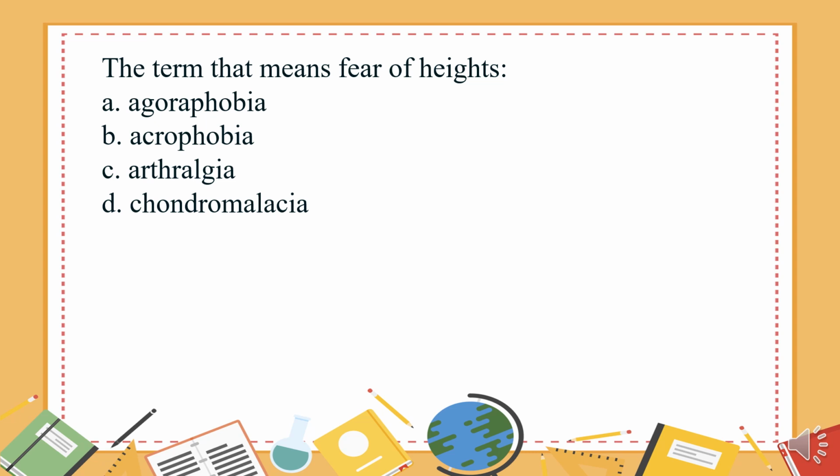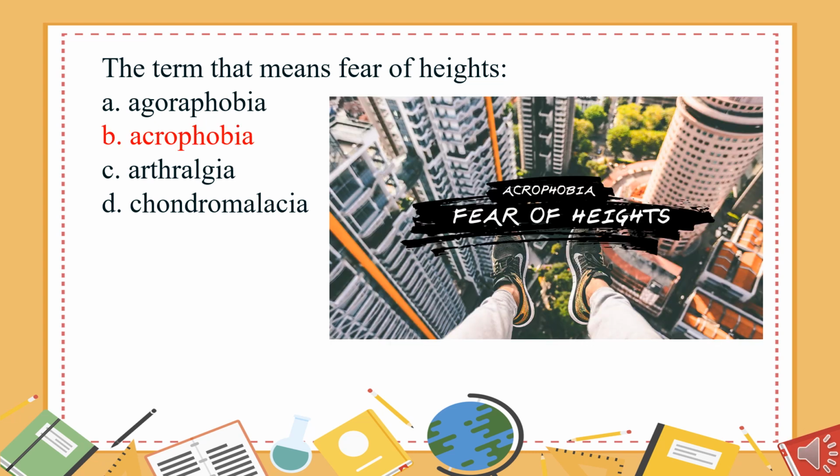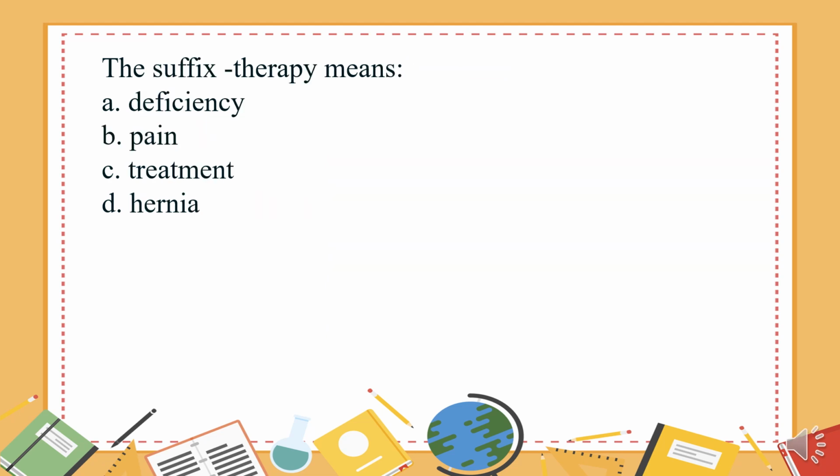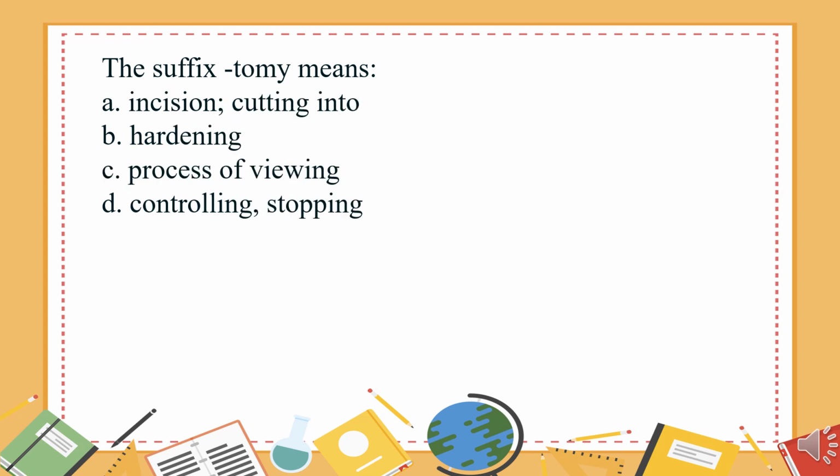The term that means fear of heights: A. Agoraphobia. B. Acrophobia. C. Arthralgia. D. Chondromalacia. The answer is B. Acrophobia. The suffix therapy means: A. Deficiency. B. Pain. C. Treatment. D. Hernia. The answer is C. Treatment. The suffix tomi means: A. Incision, cutting into. B. Hardening. C. Process of viewing. D. Controlling, stopping. The answer is A. Incision, cutting into.